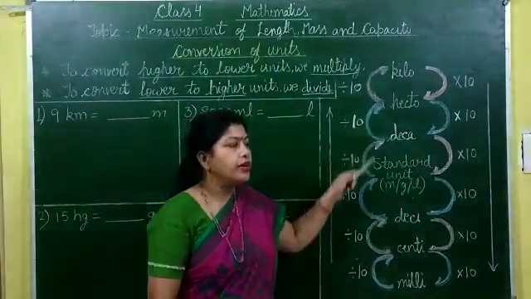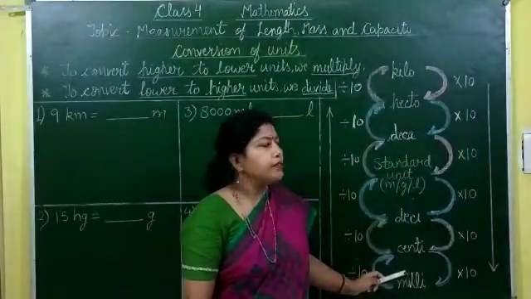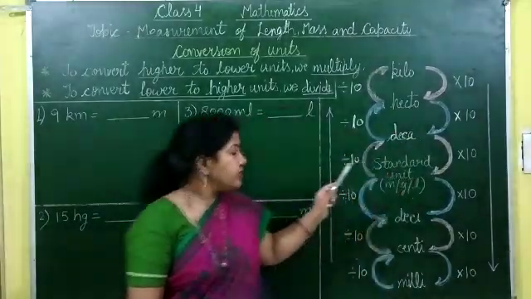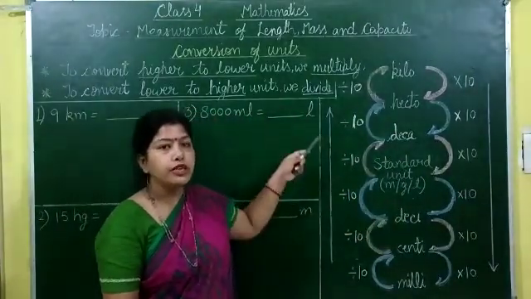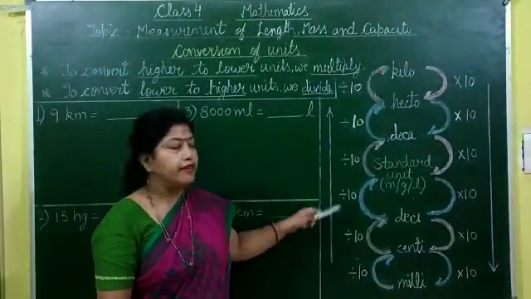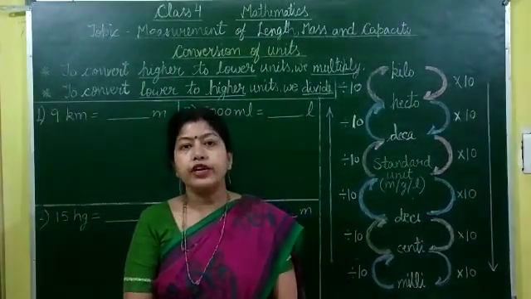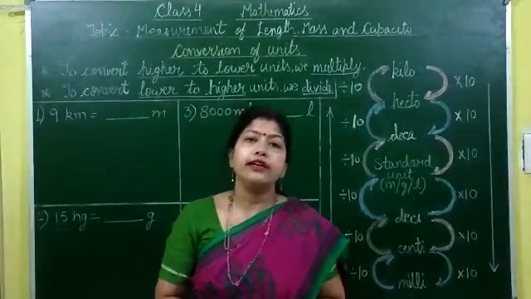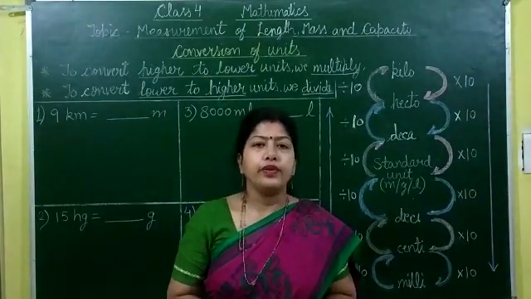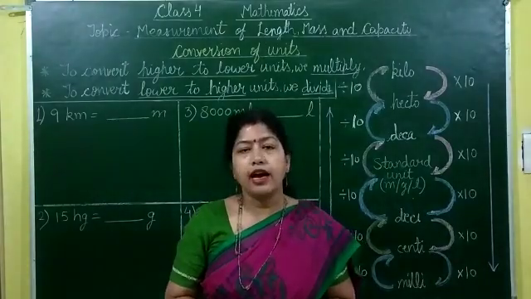Look at this diagram. Here units are written from higher to lower. So when we move from higher to lower units, means downwards, we multiply by 10 at every step. And similarly when we move from lower to higher unit, means upwards, we divide by 10 at every step. So to convert higher to lower units, we multiply the higher unit by 10 at every step to get the next smaller unit. Similarly, to convert lower to higher unit, we divide the lower unit by 10 at every step to get the next higher unit.